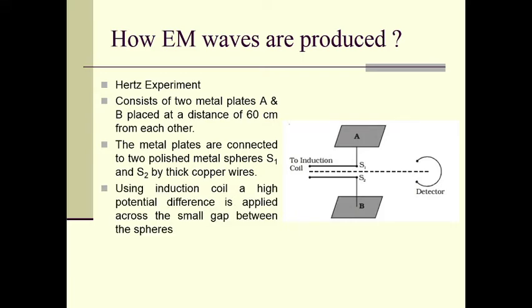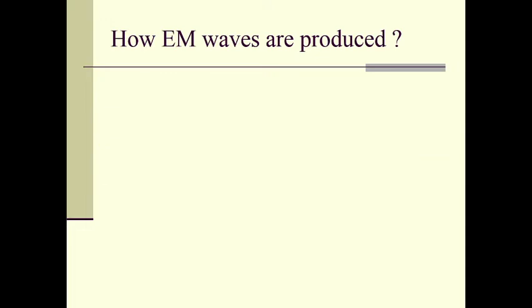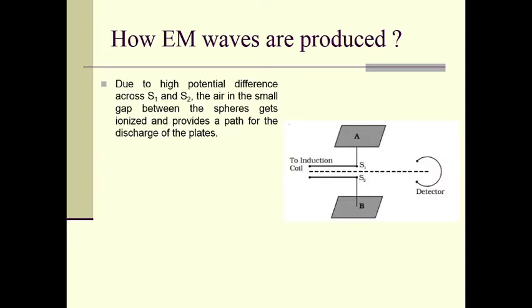Using an induction coil, a high potential difference is applied across the small gap between the spheres. Due to the high potential difference across S1 and S2, the air in the small gap between the spheres gets ionized and provides a path for the discharge of the plates. So S1 and S2 are the two spheres, right?